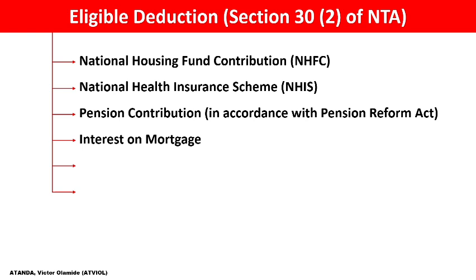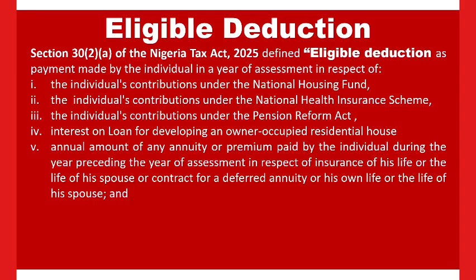as part of the eligible deductions. Another thing we are going to look into is the annual amount of any annuity or premium paid by individuals during the year preceding the year of assessment in respect of insurance of his life or the life of his spouse, or contracts for a deferred annuity on his life or the life of his spouse.